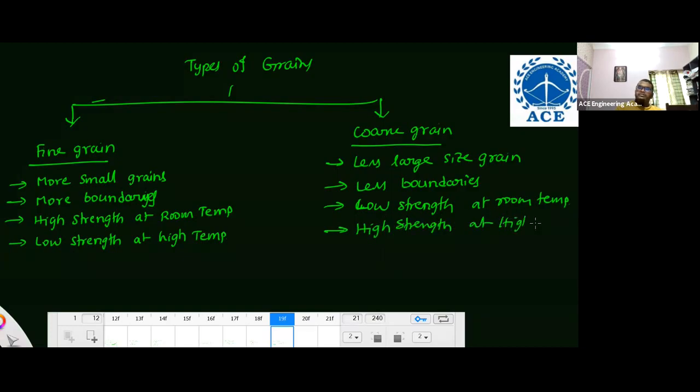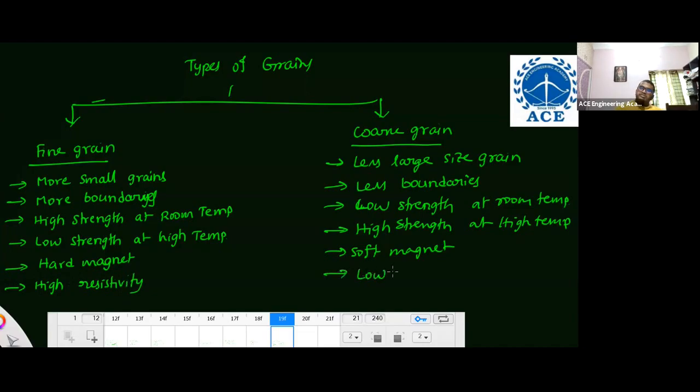Right? Magnetic properties: if you consider a hard magnet, because of more boundaries, fine grain is a soft magnet. And fine grains have more defects. More boundaries means more defects. So conductivity is low, resistivity is high. High resistivity, and here low resistivity. Remember these two, high resistivity and low resistivity. So these things are important.